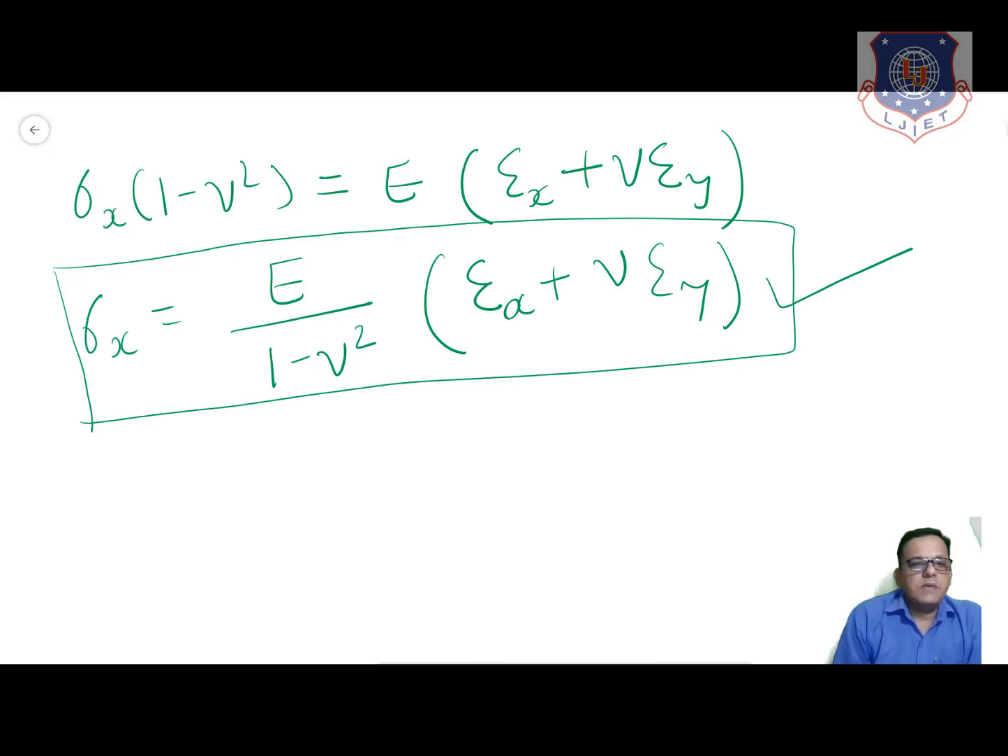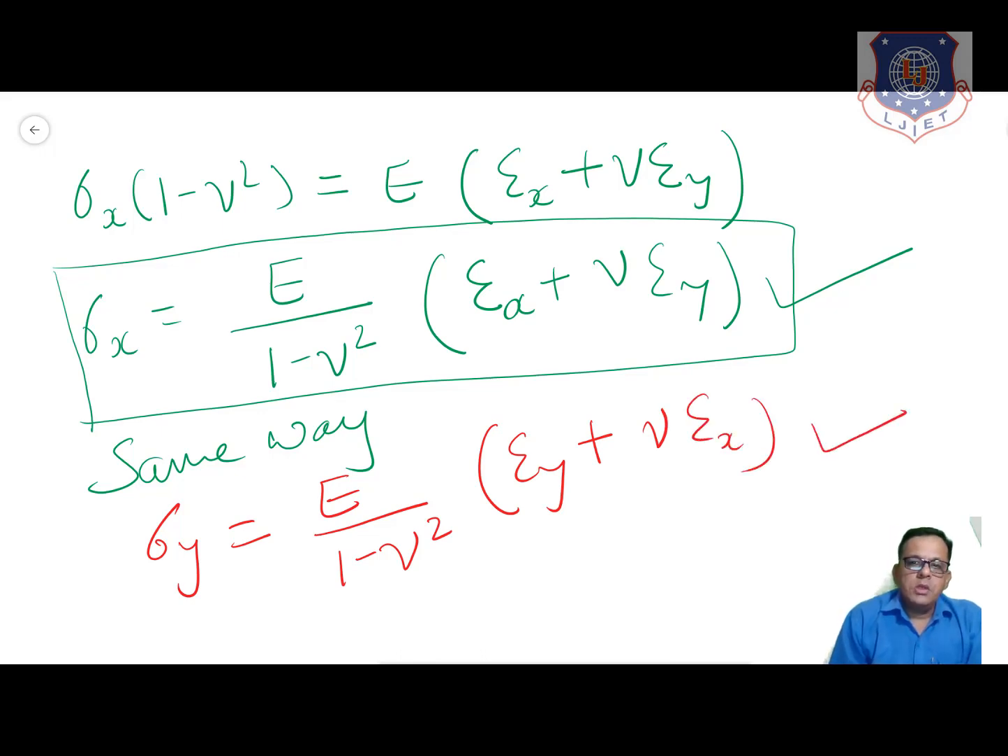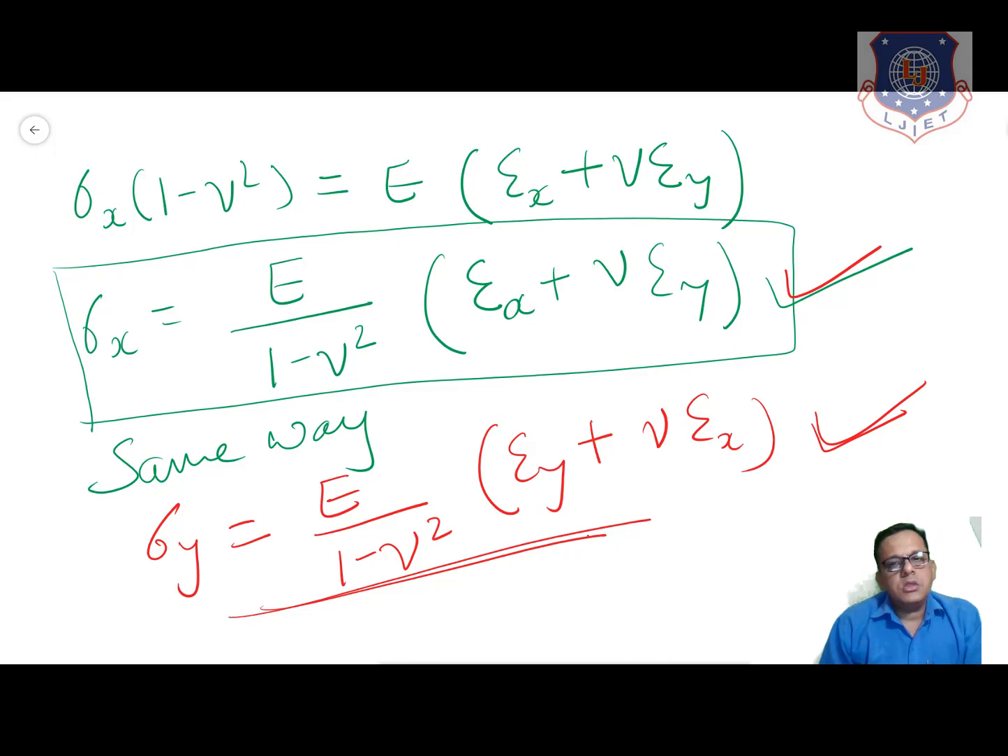And same way we can write down for sigma y, which is E upon 1 minus mu square into epsilon y plus mu into epsilon x. So this relationship is to be remembered by you. So here we finally received these two equations, and this was today's topic.